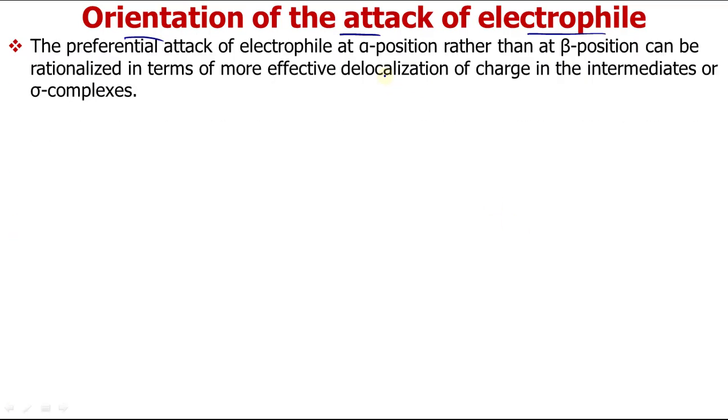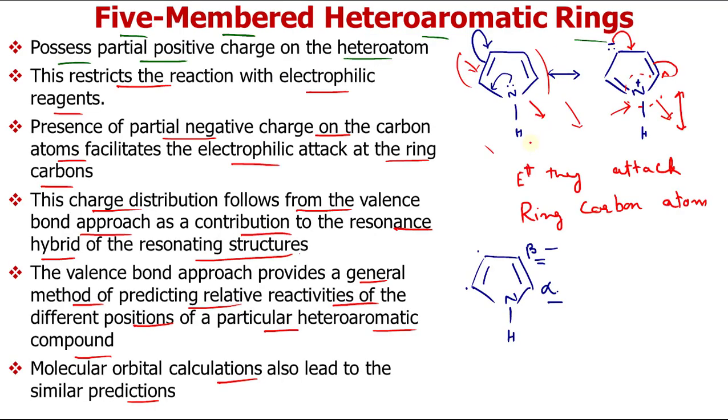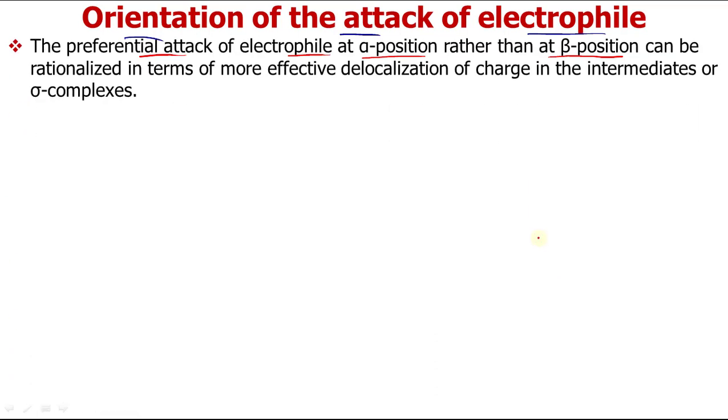That is called the orientation of attack of the electrophile, and it has been observed that the electrophile prefers to attack at the alpha position rather than the beta position. How to explain it? This can be rationalized in terms of more effective delocalization of charge in the intermediate, or sigma complex.